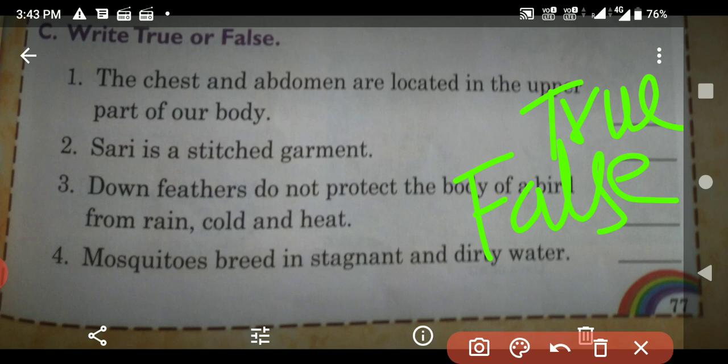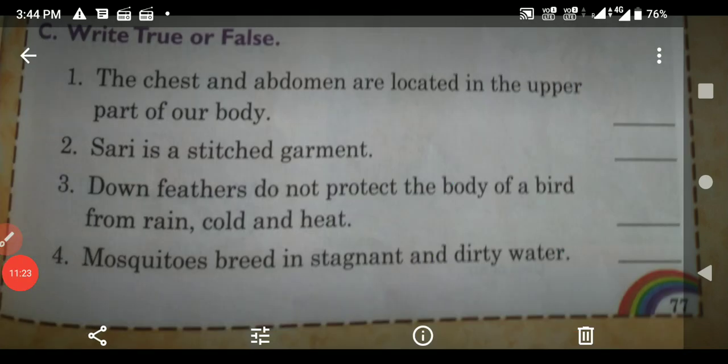Down feathers do not protect the body of a bird from rain, cold and heat. This one is a false statement, so write down here, false. Body feathers protect birds from rain, cold and heat. Down feathers keep the birds warm. Down feathers protect the birds from cold.